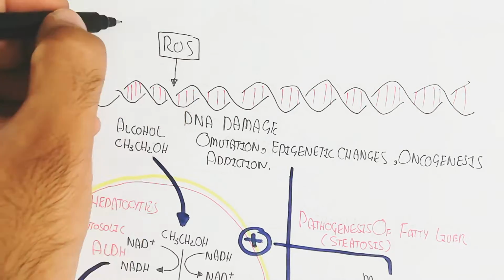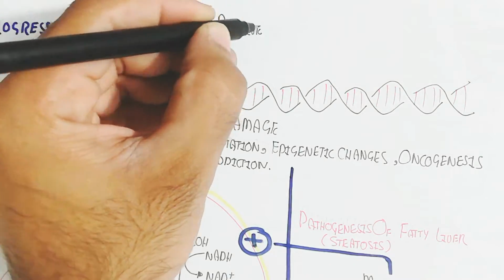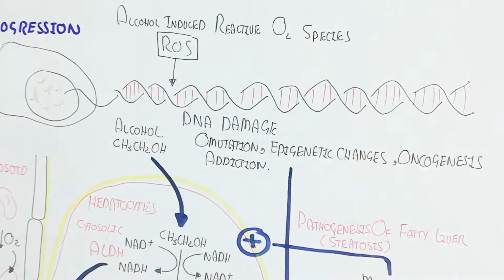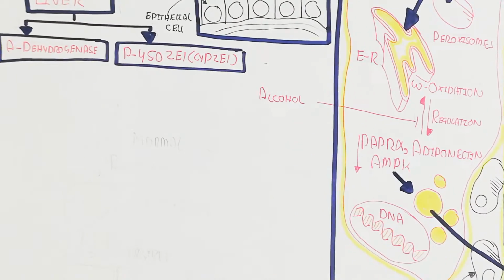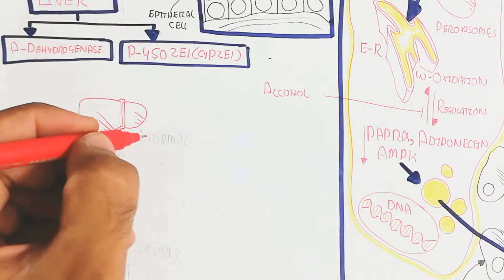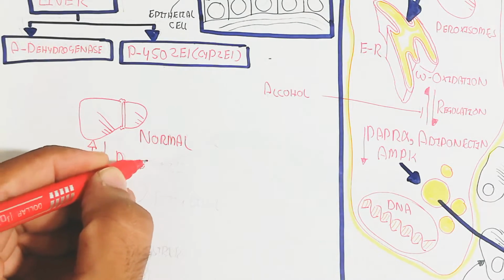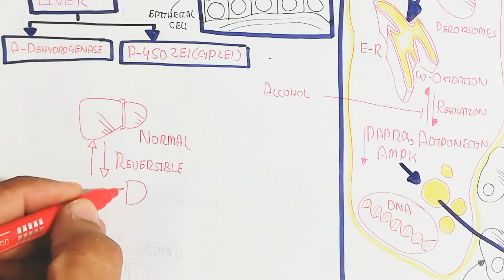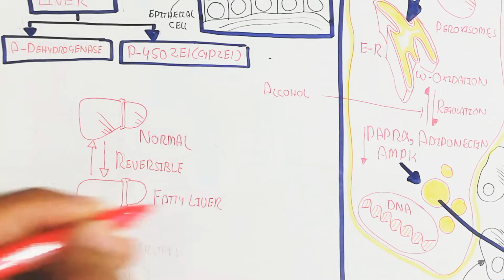And that is why the DNA will be damaged, which will transfer generation after generation, or it can cause death due to oncogenesis, the uncontrolled cell division in the hepatocyte. So, liver cancer. So in summary, the normal liver will convert due to chronic alcohol consumption to fatty liver, but it is reversible.